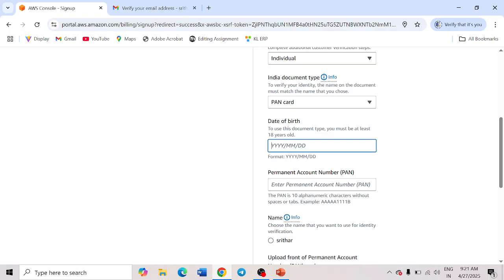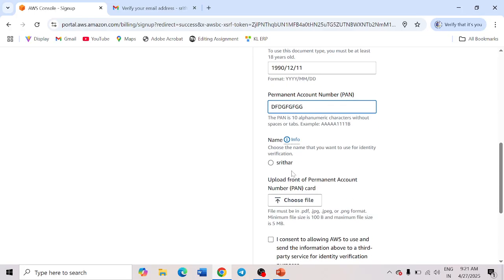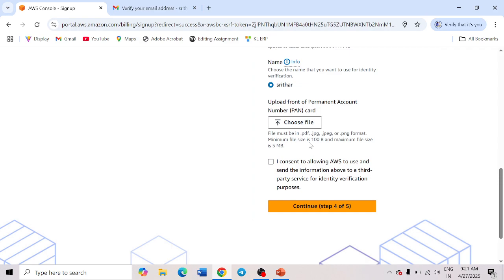I am giving some dummy data now. Provide your PAN card number and name, upload your PAN card as proof, then click for consent, then continue.